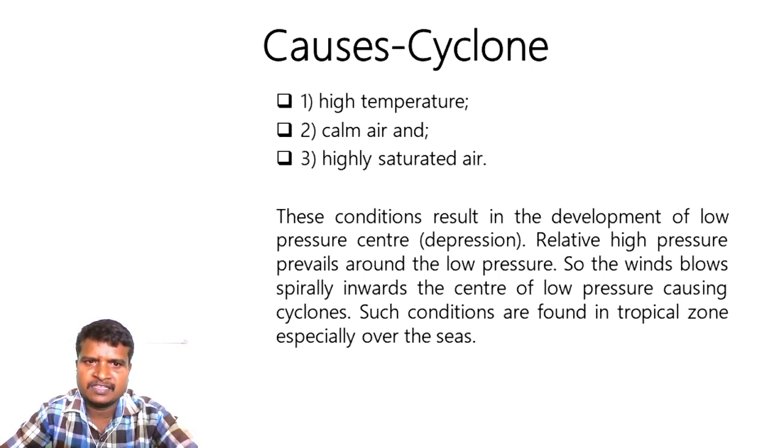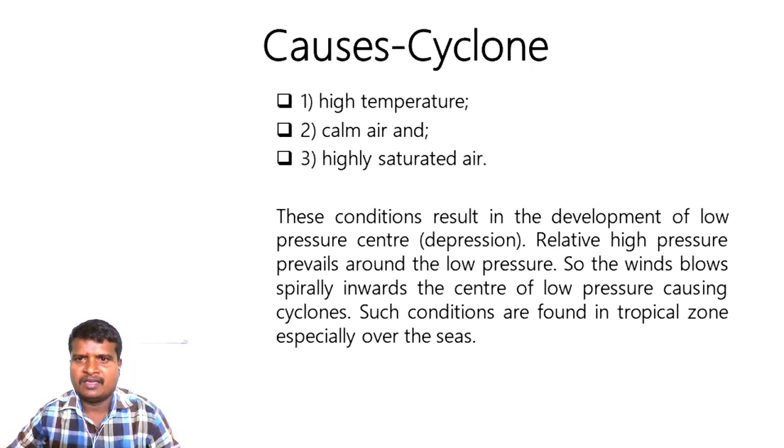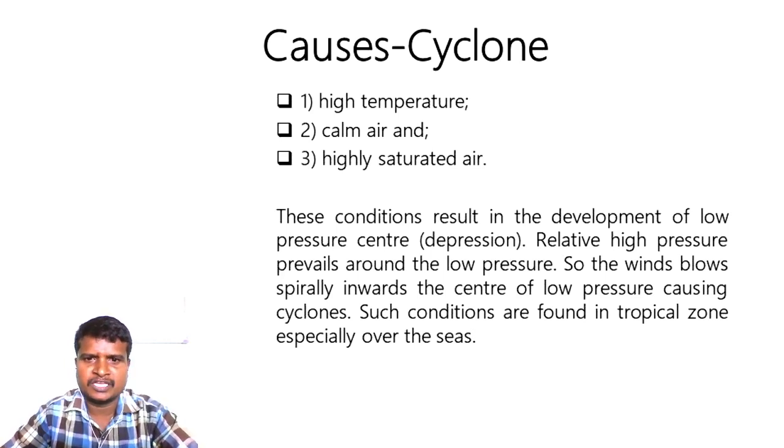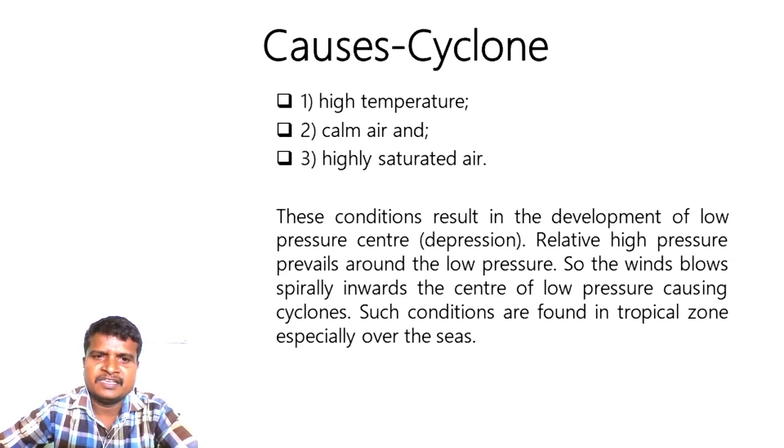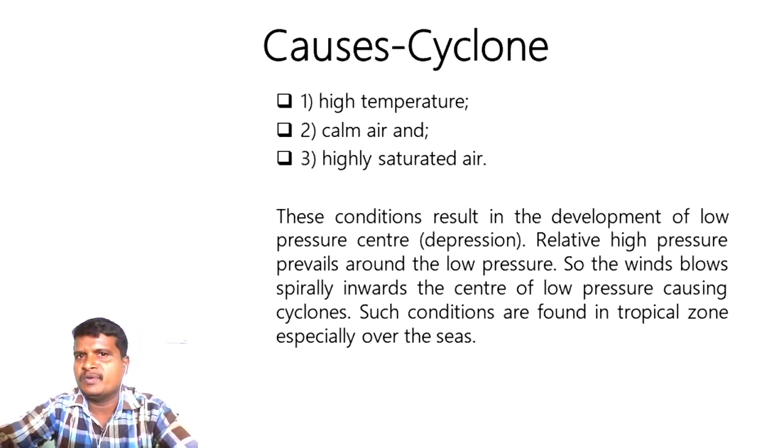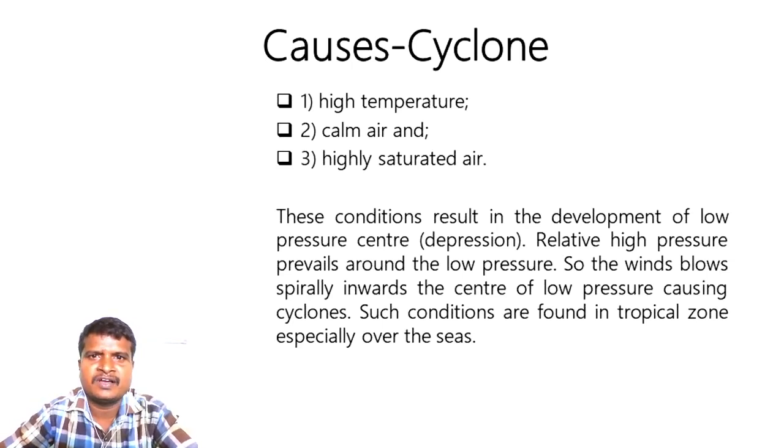That's why I told you these kind of tropical cyclones are commonly seen in our country India. I hope you are clear about the causes of cyclones.